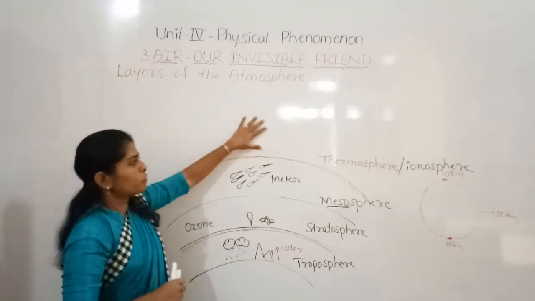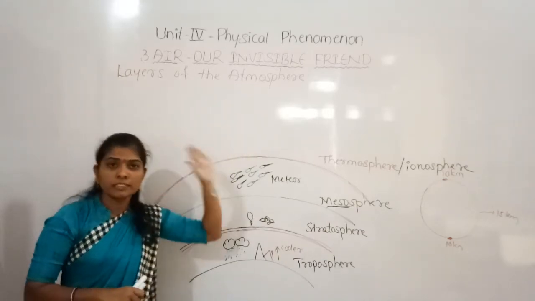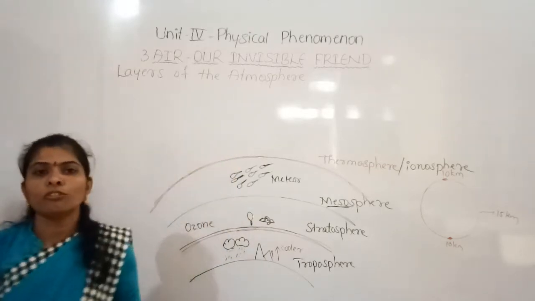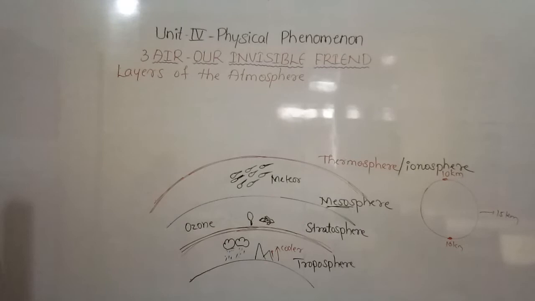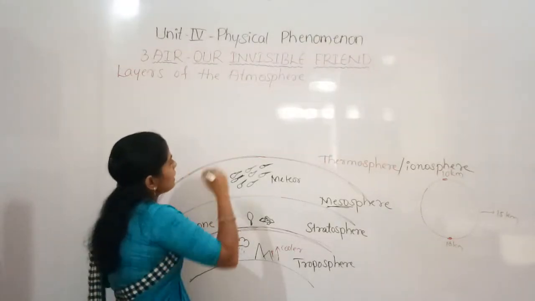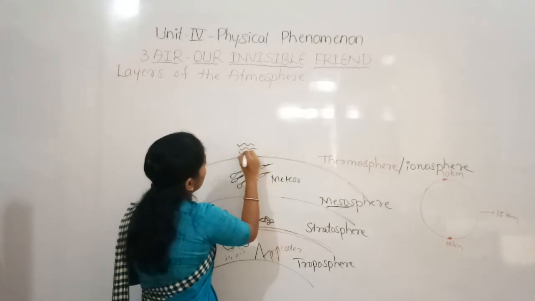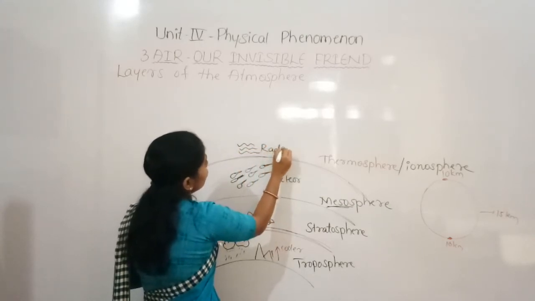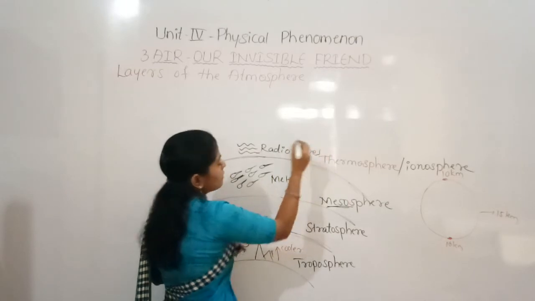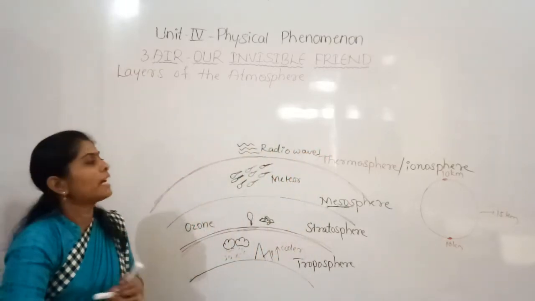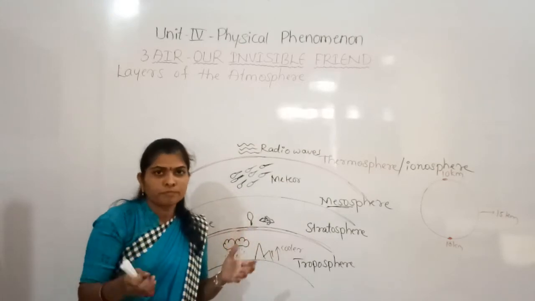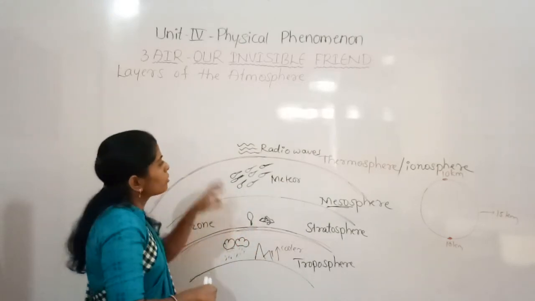The importance of this thermosphere is that it reflects the radio waves, and thus helps in the transmission of radio and television programs live from across the world. So that every day we can see live programs on our TVs and listen to radio programs. So those signals.